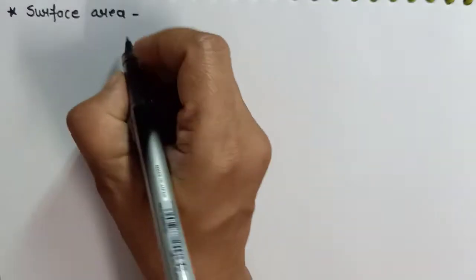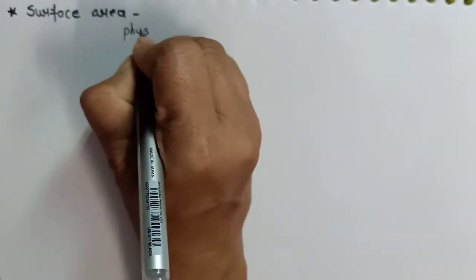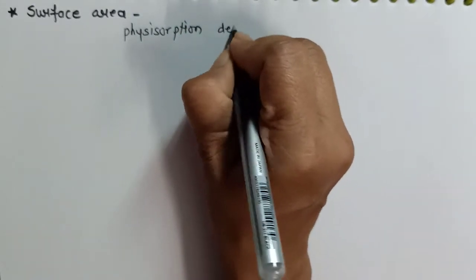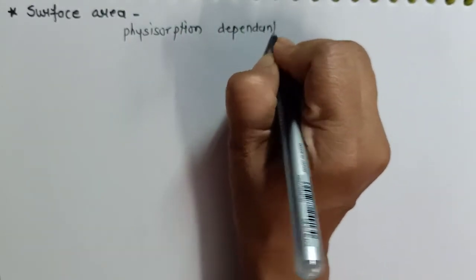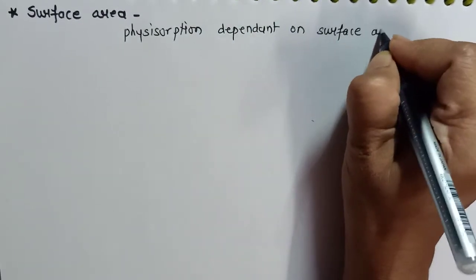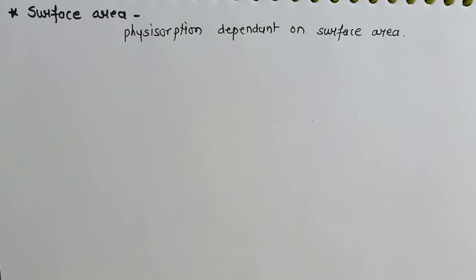The next characteristic we have already studied at the starting of the chapter. Physisorption is dependent on surface area. The more the surface area, the more will be the adsorption. And that's why most of the catalysts are divided finely so that more and more adsorption can take place. If the adsorbent has less surface area, then the adsorption will not take place to a greater extent.